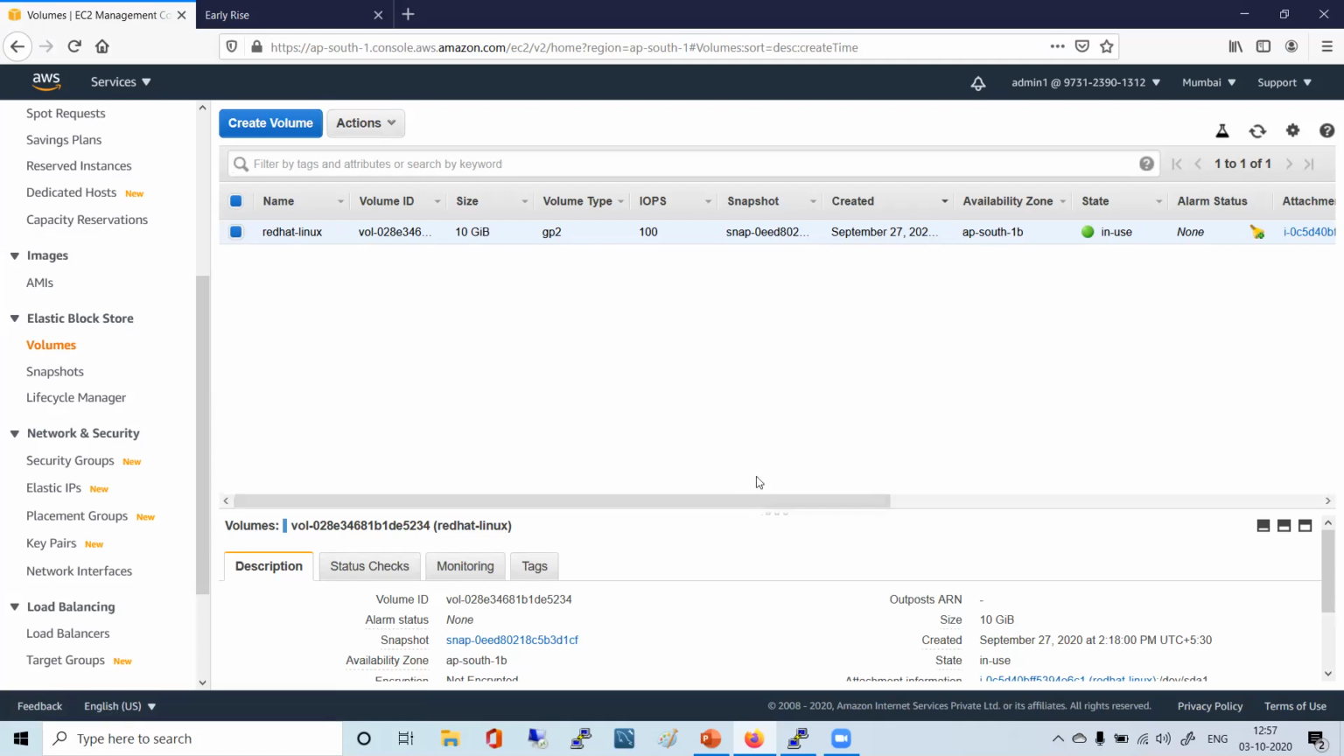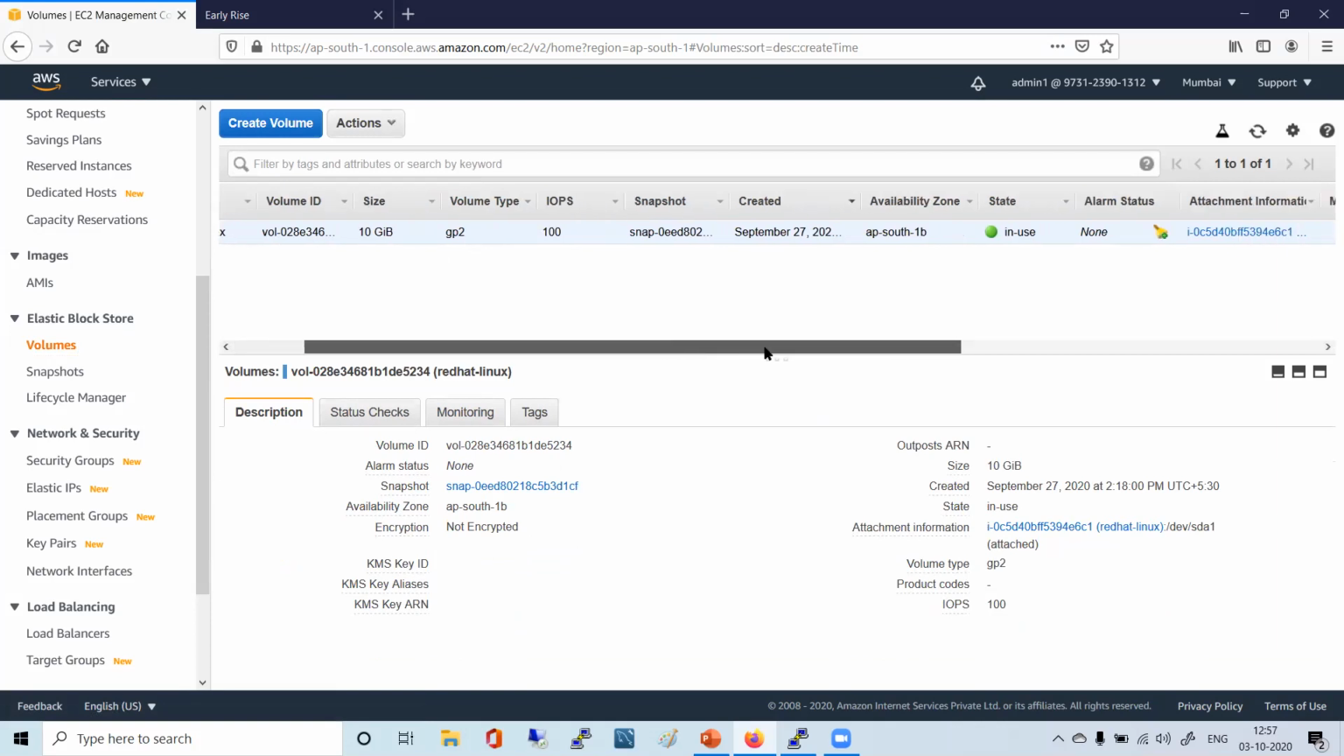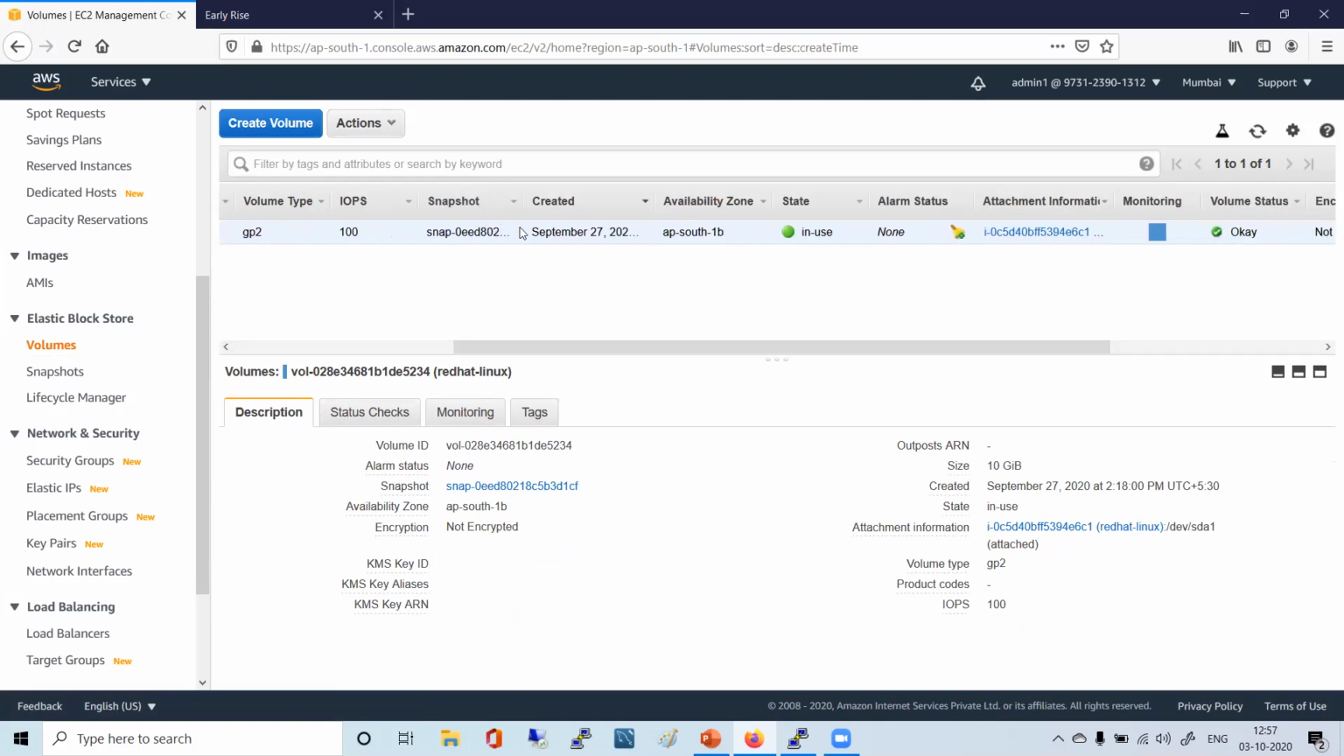Yes, Harish. I see this volume. The size of this volume is 10 GB, right? Its name is Red Hat-Linux. Its type is GP2. Some IOPS is there, 100 IO per second it is supporting. Some snapshot is also mentioned here.